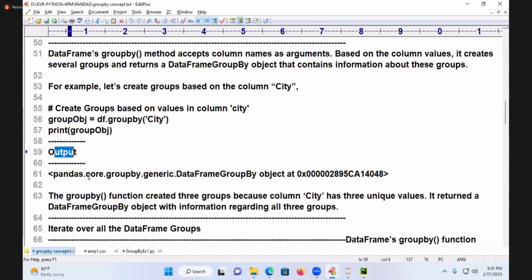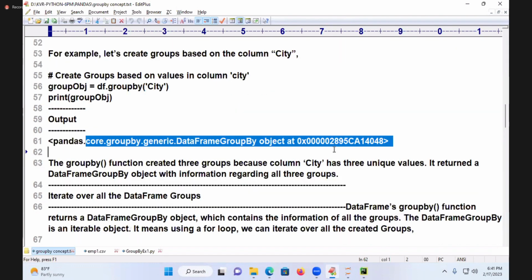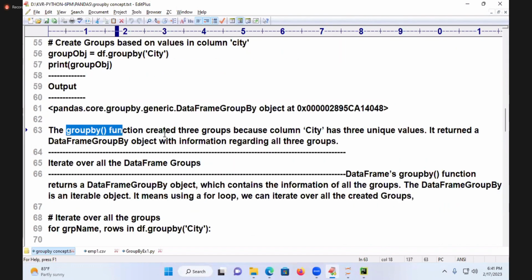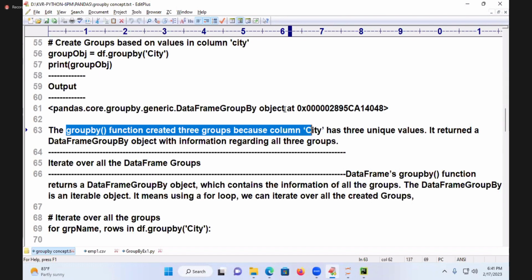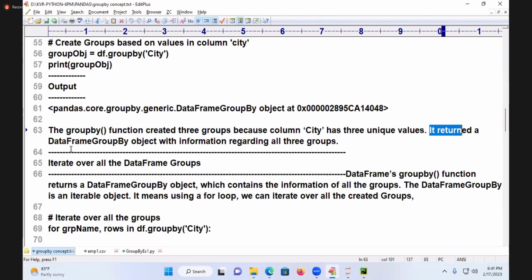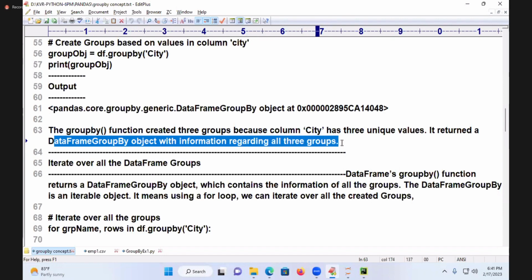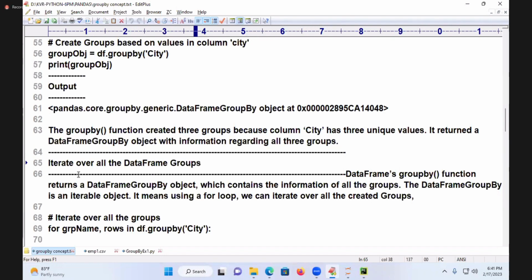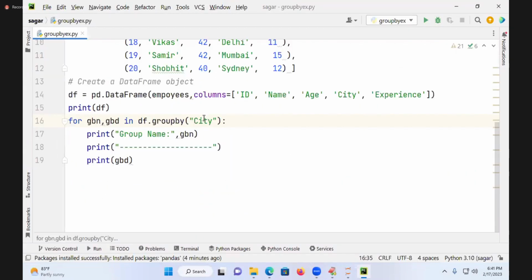I am printing that output. The memory address is printed; output is not coming, only the address. The groupby function created 3 groups with the column city, which has 3 unique values. It returned a groupby object with the information regarding all the 3 groups. How do you get those groups? How do you iterate over all the 3 groups? We use a for loop. This is the for loop you see here. Group name and group details are printed 3 times, because my groupby object contains 3 groups. 3 groups, one object only.